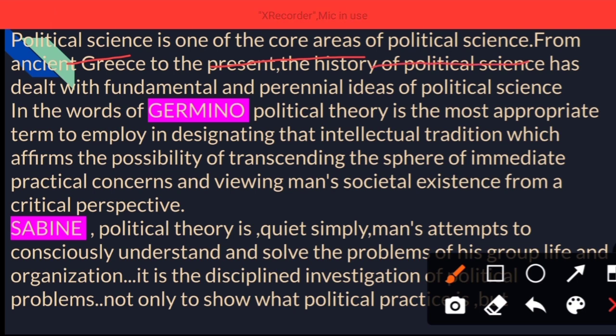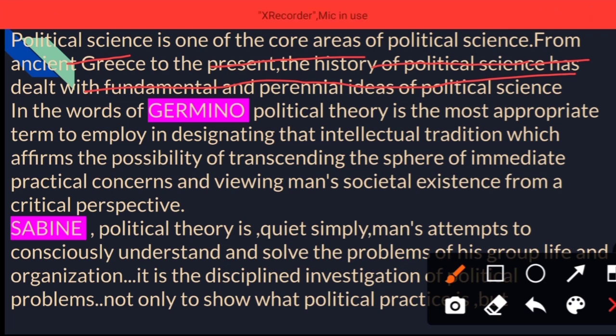When we study political science, we come across topics related to political theory that help us further study the subject. From ancient Greece to the present, in the history of political science, it has dealt with the fundamental and perennial ideas of political science.